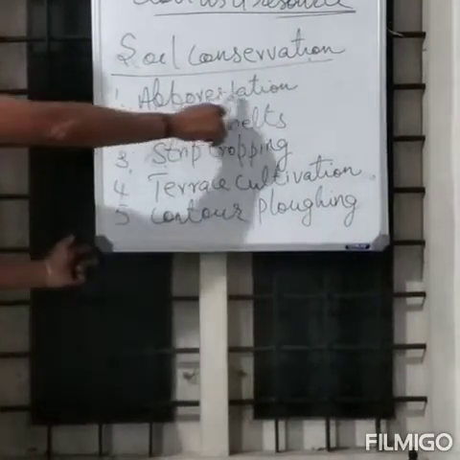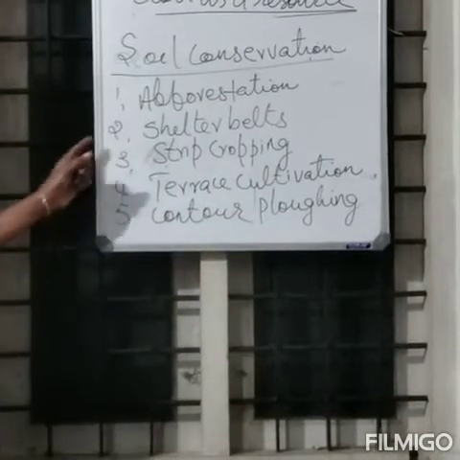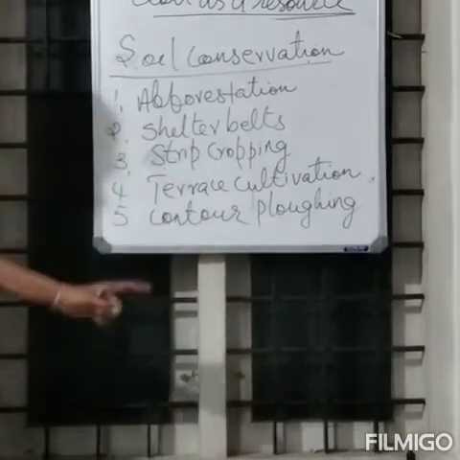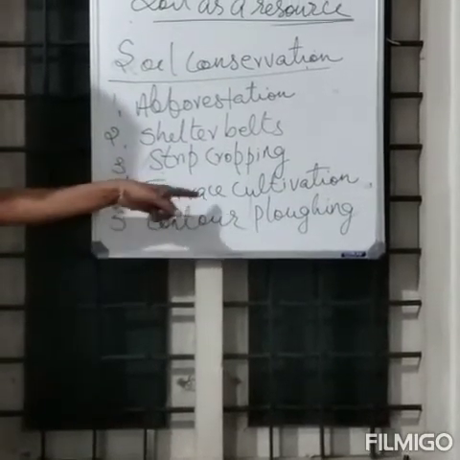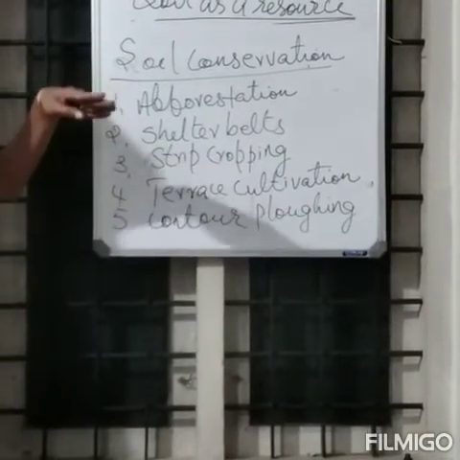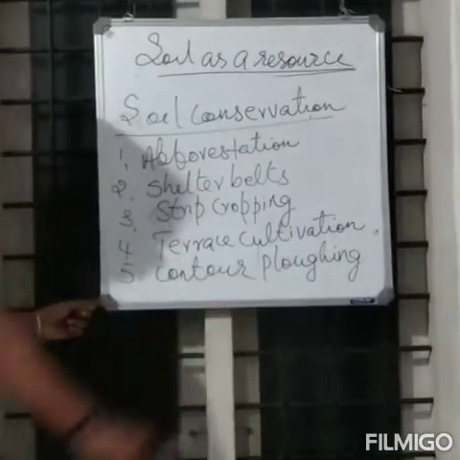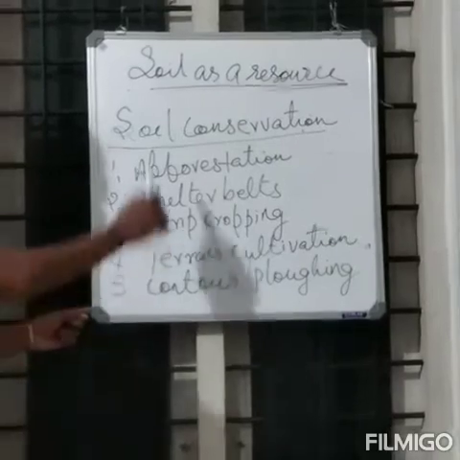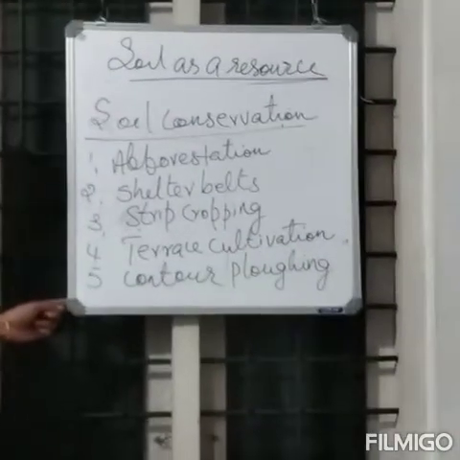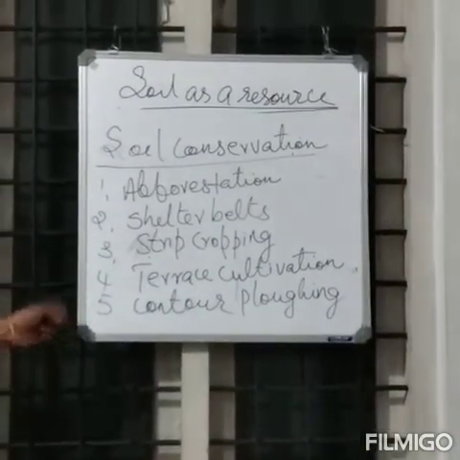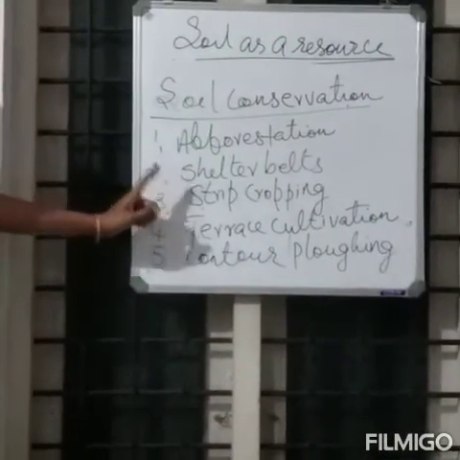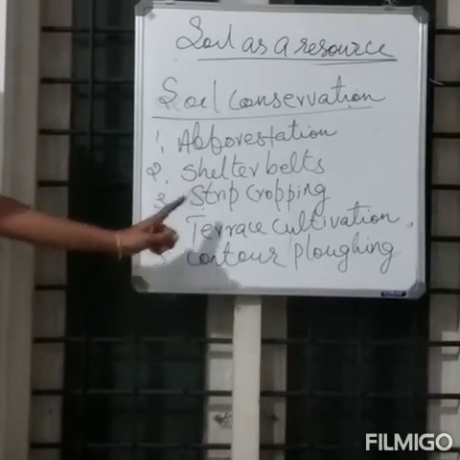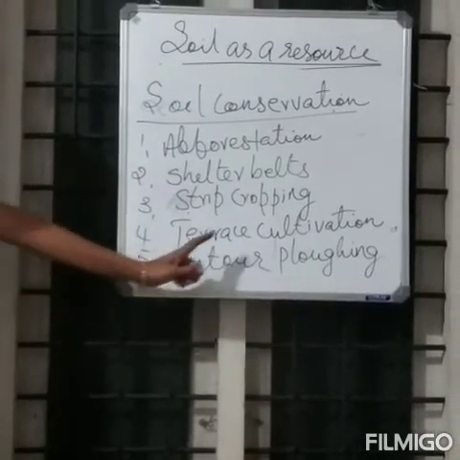The soil conservation methods, the 5 methods. The first one, afforestation. The second one, planting shelter belts. The next one, strip cropping, and also terrace cultivation, which is like step-by-step cultivation. The next one, contour ploughing. These are the methods to conserve soil. The 5 points: afforestation, planting shelter belts, strip cropping, terrace cultivation, and contour ploughing.